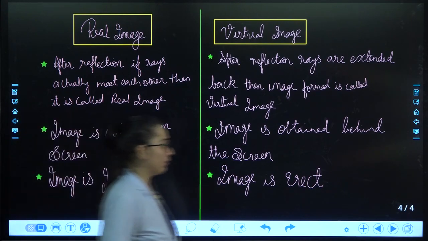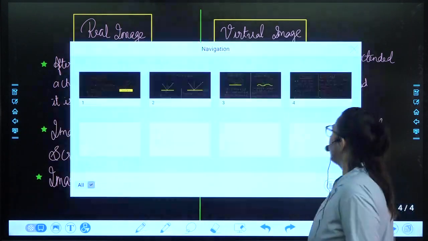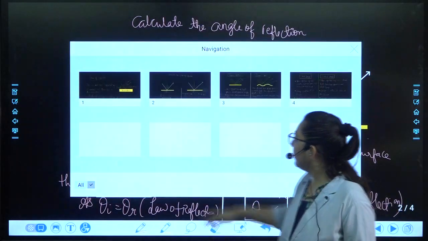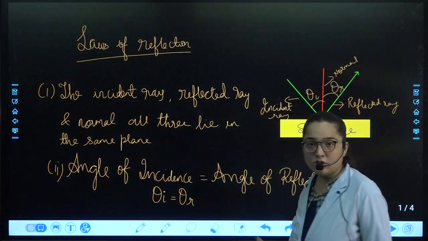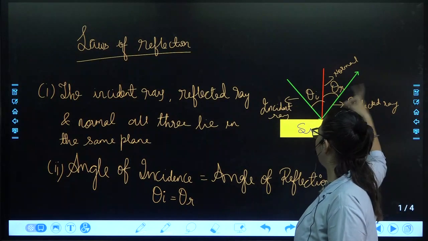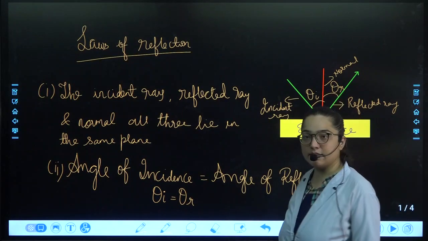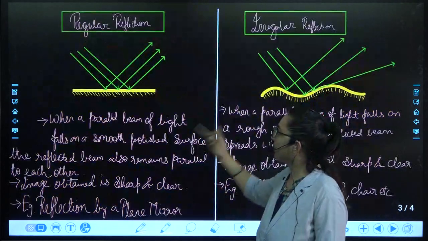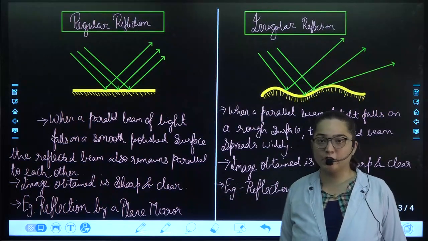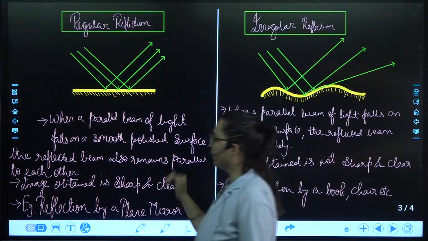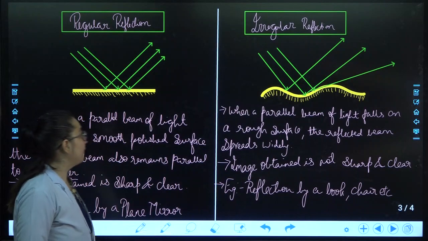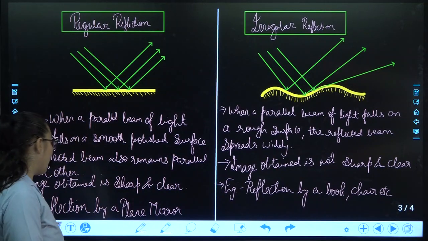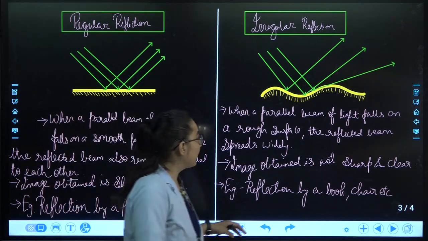So I hope you have noted down the content. Here is the content. The laws of reflection, that is incident ray, reflected ray and normal, all three lie in the same plane. Angle of incidence is equal to angle of reflection. Regular and irregular reflection, where when the parallel beam of light is incident on a smooth polished surface, the reflected beam will be parallel to each other. Image obtained is sharp and clear, and example of it is the reflection of a plane mirror.